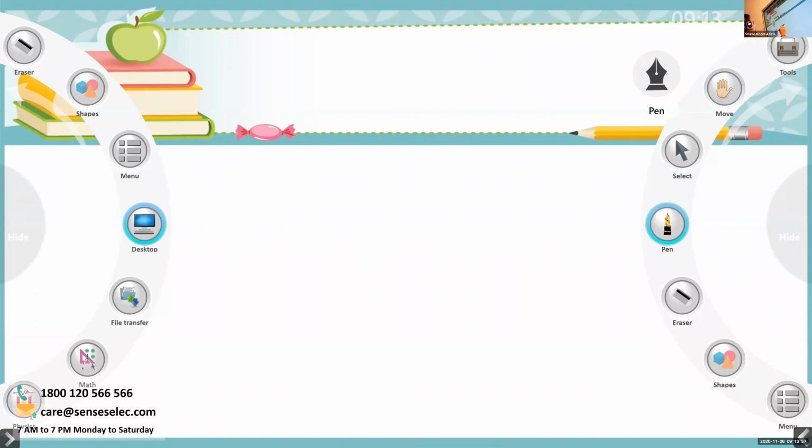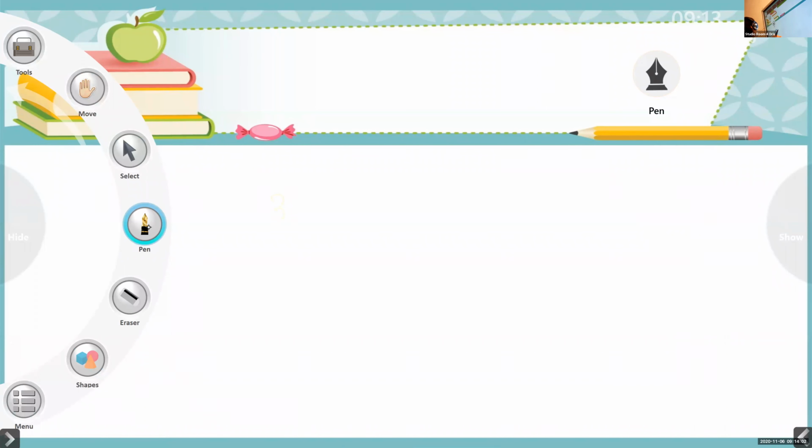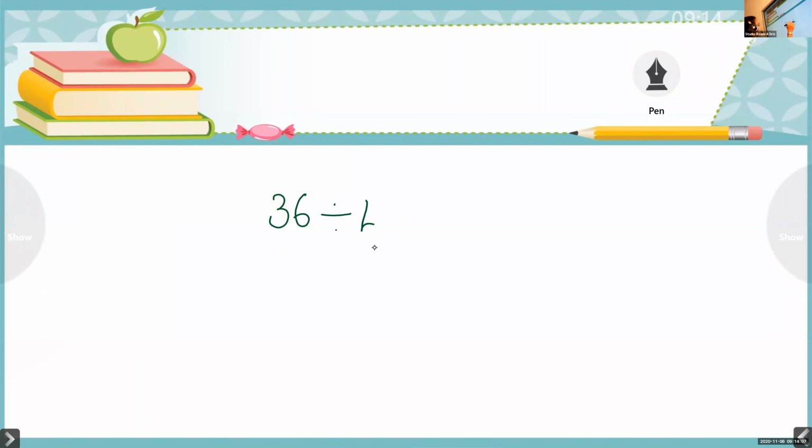Here we have 36 divided by 4. Yes, can you say? 4 into which number is 36? 9. Very good. 9 into 4, when you do the opposite, 9 into 4 is 36.